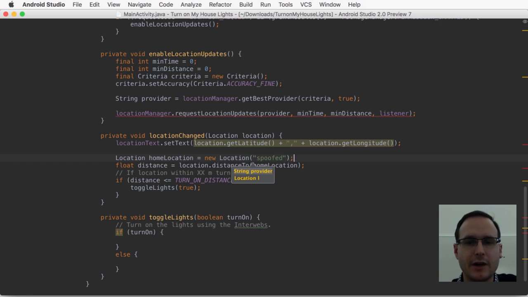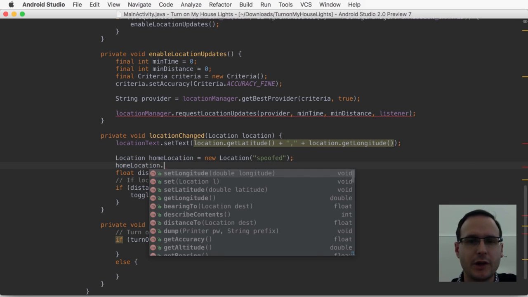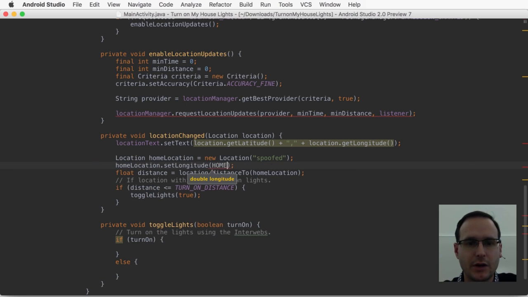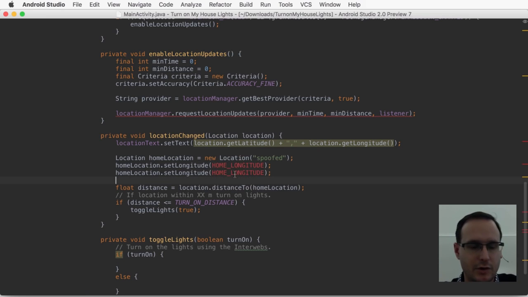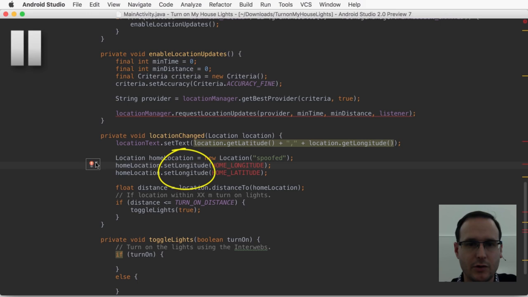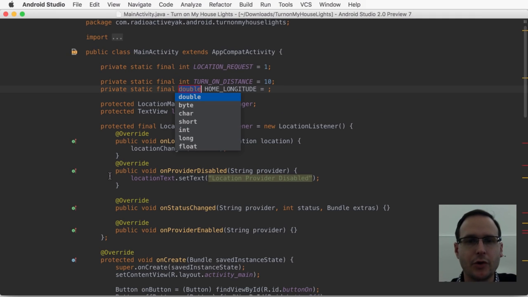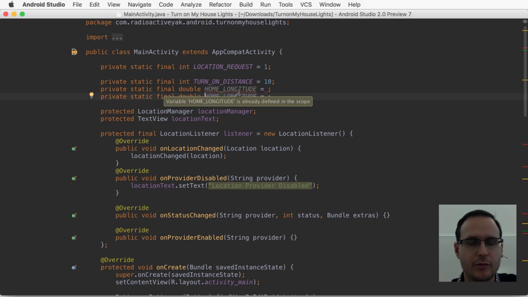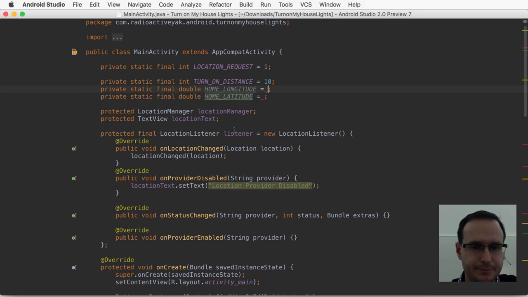So let's do that, let's cheat, do that manually. Explicitly set the latitude and longitude. Right, neither of these exist. Oops, neither of these exist. I'm going to interrupt myself here to point something out. You may have noticed that I'm setting the longitude twice and never setting the latitude. That's something I didn't notice at the time, and it's going to cause me problems later. I'm going to go with Google's home location, which I will grab.